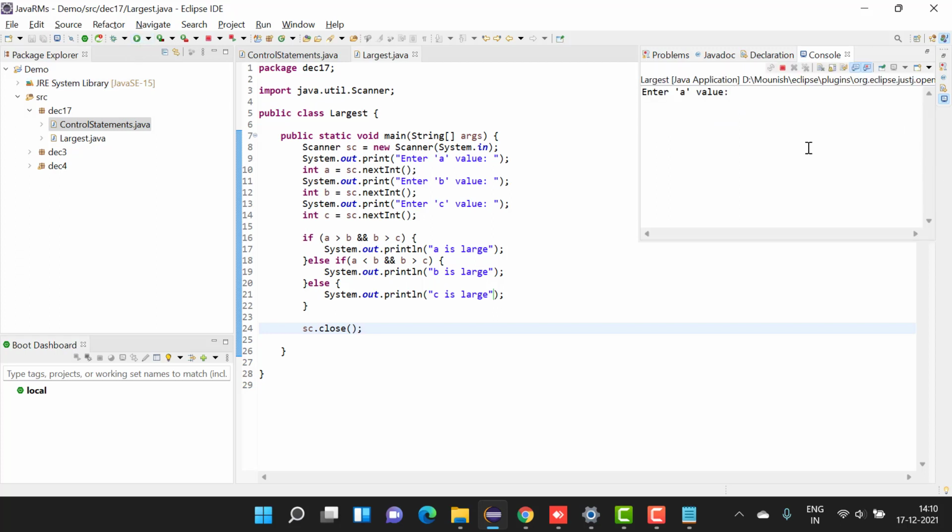Now tell me values where A is large. 12, 11, 10. A is large. Is the program correct?